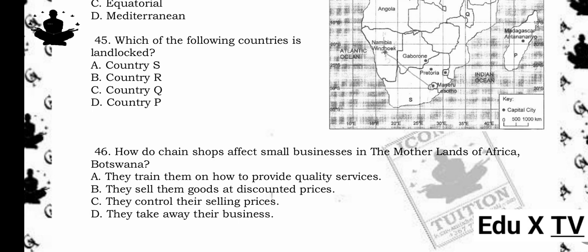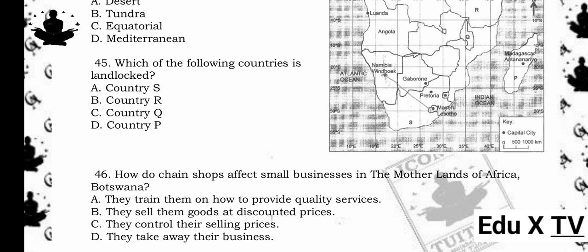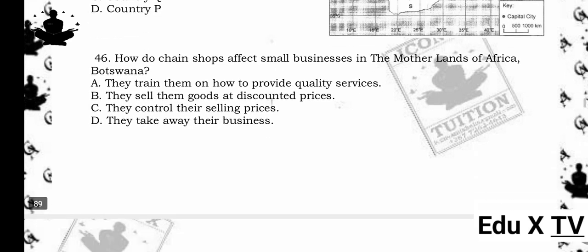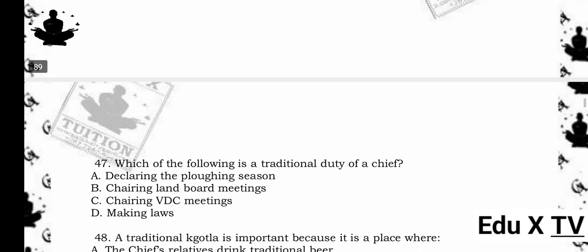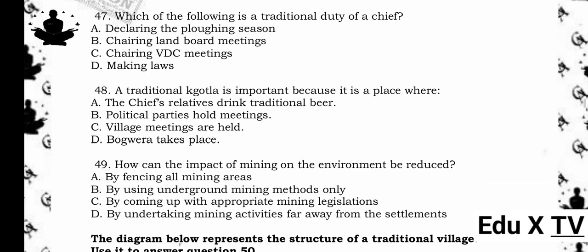46. How do chain shops affect small businesses in Botswana? A. They train them on how to provide quality services. B. They sell them goods at discounted prices. C. They control their selling prices. D. They take away their business. The answer is D. They take away their business. Reason being, chain shops have more resources and buy in bulk, allowing them to sell goods at lower prices. This makes it hard for small businesses to compete, leading to loss of customers and profits.